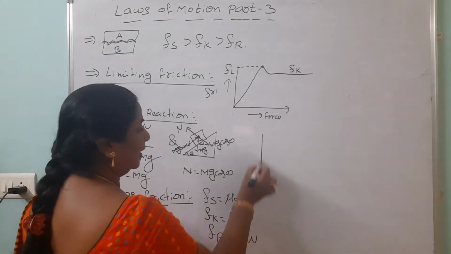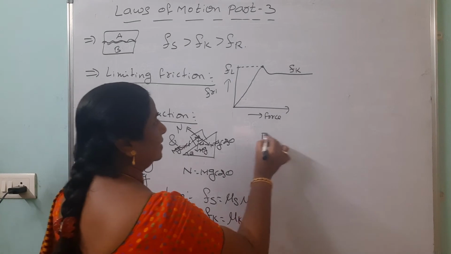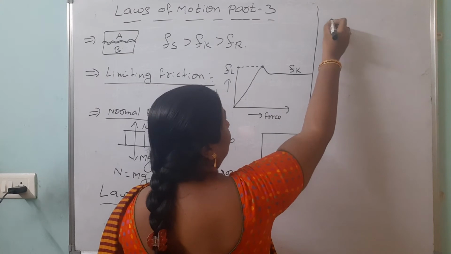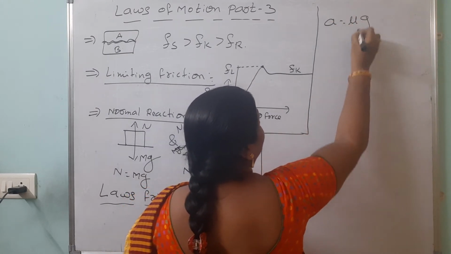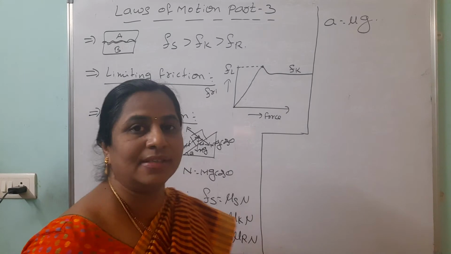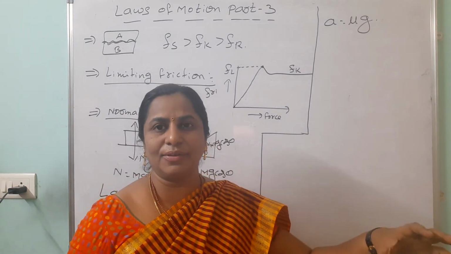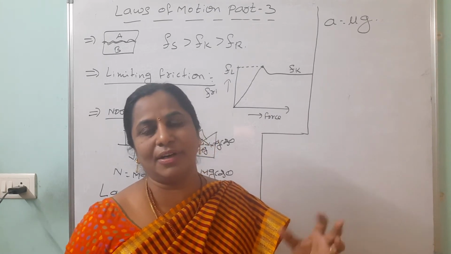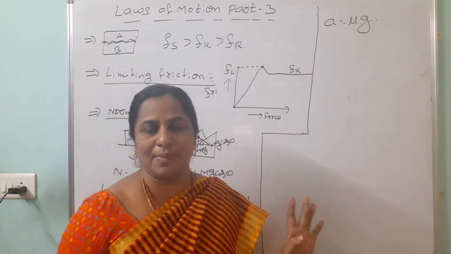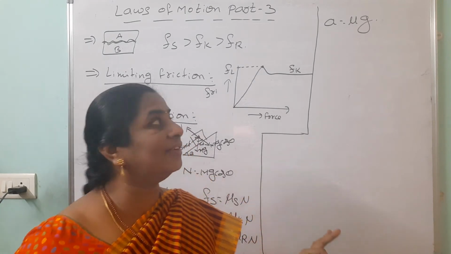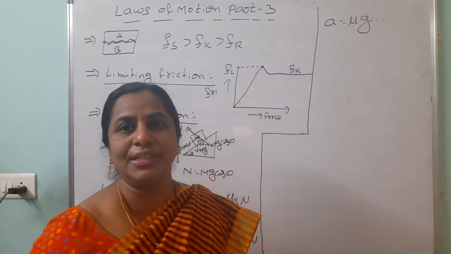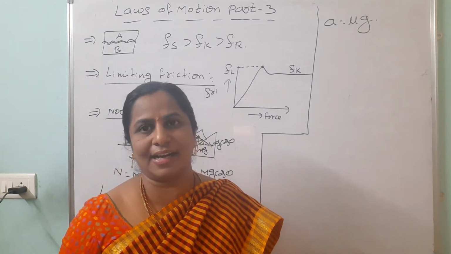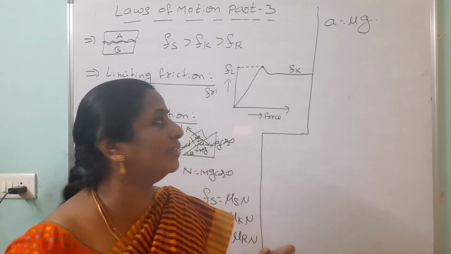Then come to the next topic. We are going to discuss here. See, here you should remember that a equals mu into g. Acceleration equals mu into g. Till now, when we are running on the road, we are using acceleration. When the body is freely falling or a vertically projected body, we know that acceleration is minus g or plus g, we are using. But when we consider the friction, we take a equals mu g. Then how to apply for equations of motion? We can't go through the depth because it is a crash course. We are just going through the revision of all those topics.